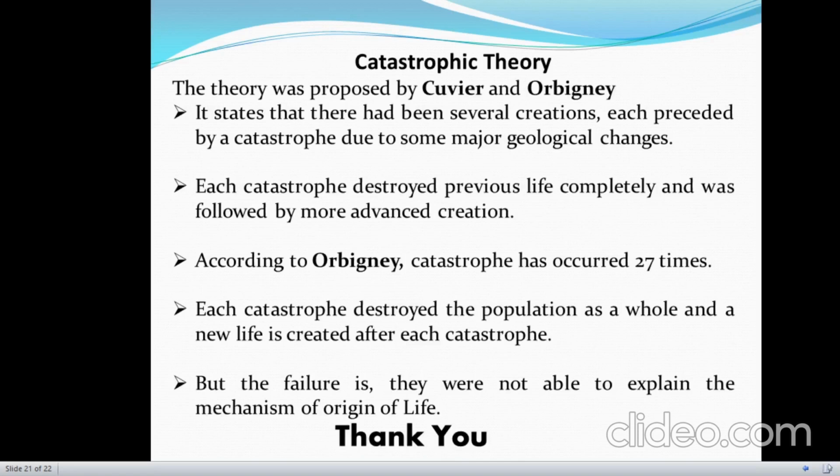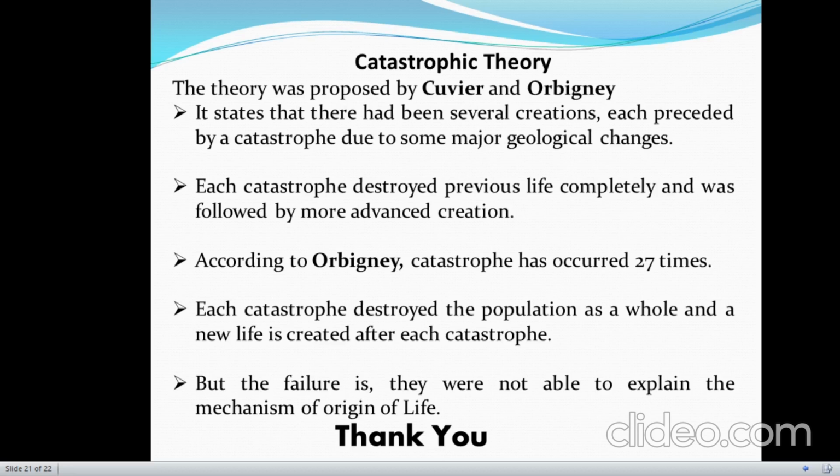Now the next theory is the catastrophic theory, which was proposed by Cuvier and Orbigny. According to this theory, life has been created several times on this earth, and each time it is preceded by a catastrophe or some natural calamity due to major geological changes. Each catastrophe destroyed the previous life completely and was followed by more advanced creations.